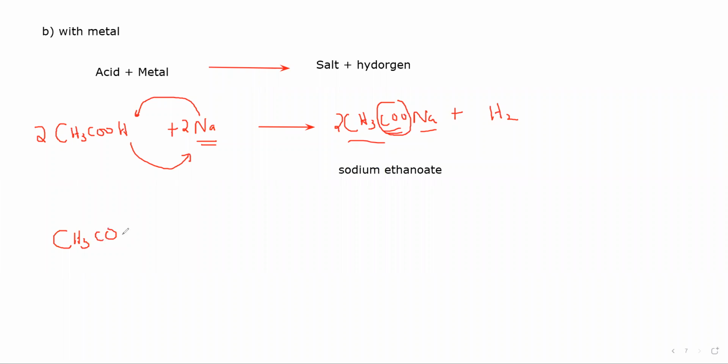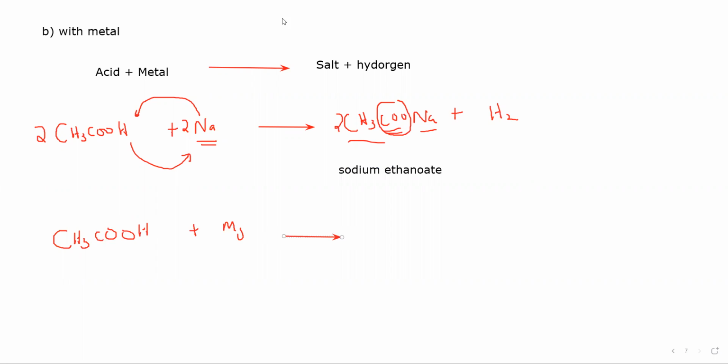If CH3COOH reacted with magnesium, what will be the product for this? Ethanoic acid reacted with magnesium. The product formed, magnesium ethanoate plus hydrogen. That's right, the word equation.